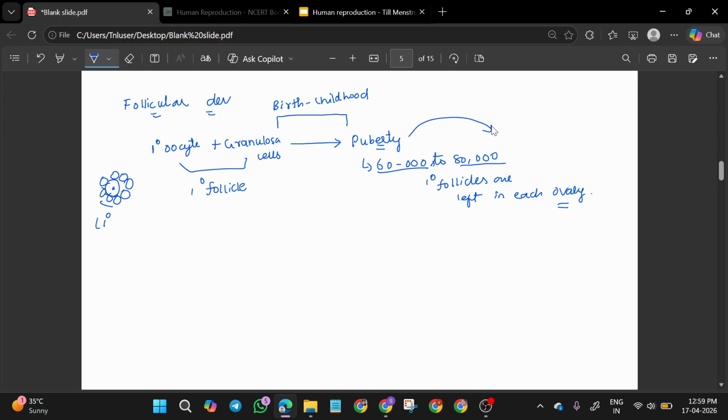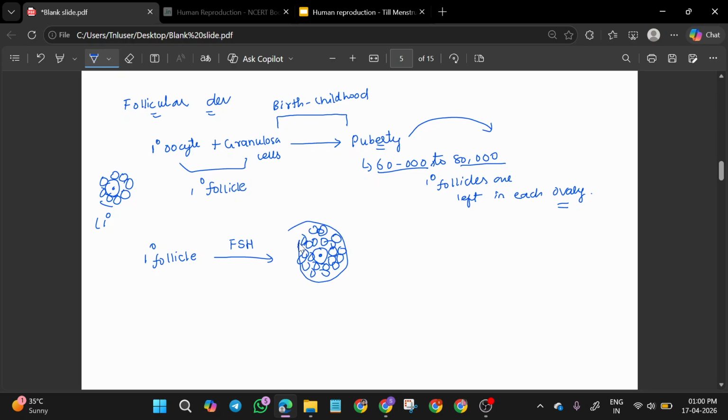Then after puberty, what is going to happen is, the primary follicles will start to undergo development. So the primary follicle will start to undergo development under the influence of FSH. So now what happens is, this is a single thing. So it is surrounded by even more layers of granulosa cells. Many more granulosa cells get added,